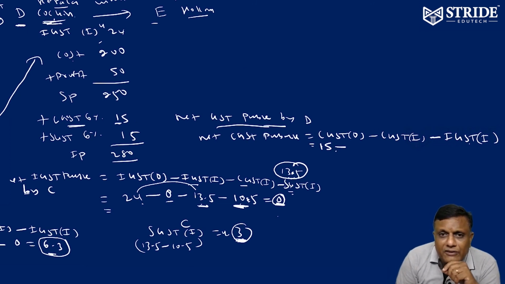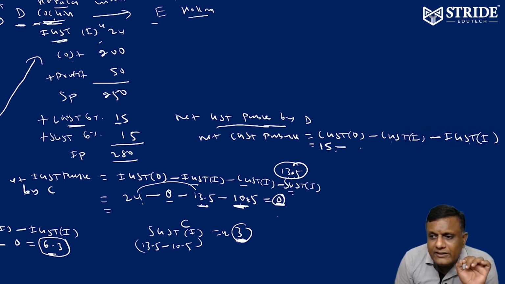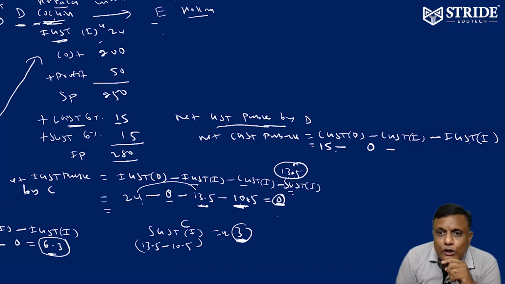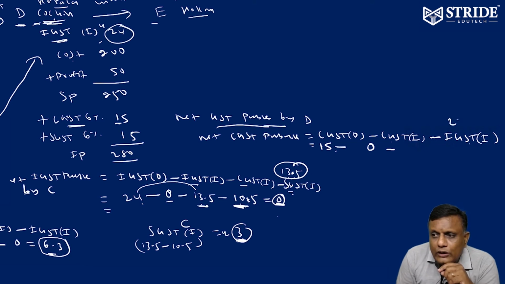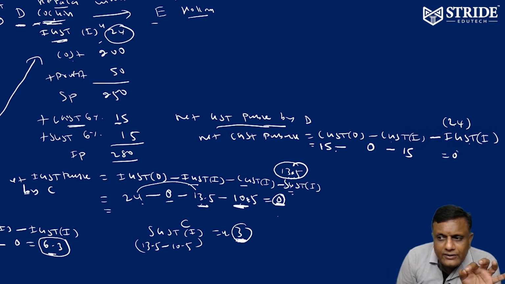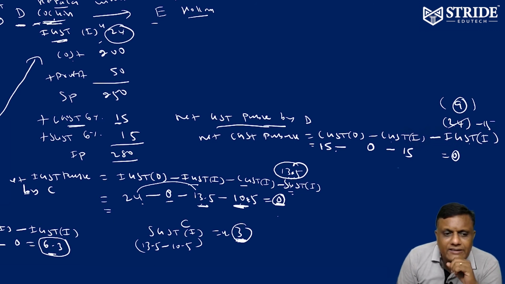Is there any CGST input for D of Cochin? No, only IGST input, no CGST input. Therefore, CGST input 0. Minus, is there any IGST input? Yes, 24 is there. But I need only 15. 24 is a credit. Credit means always negative. Paid means negative. It is already 24 negative. I am taking only 15 negative. So, by the way, the answer is 0. Still, how much credit is there? 24 minus 15. Still there is a credit of 9. Still 9 IGST credit is there. 15 only adjusted.